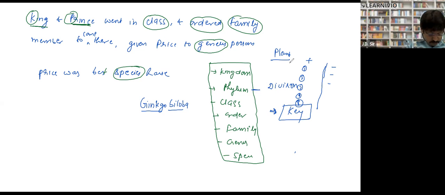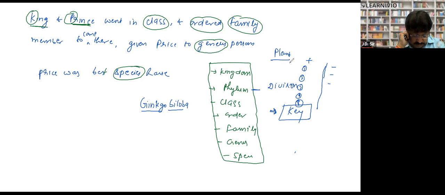Key is a taxonomical aid which helps to recognize a particular organism and helps in classification. Full stop.